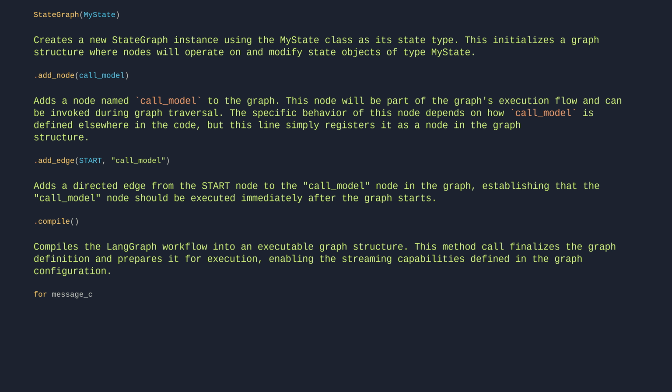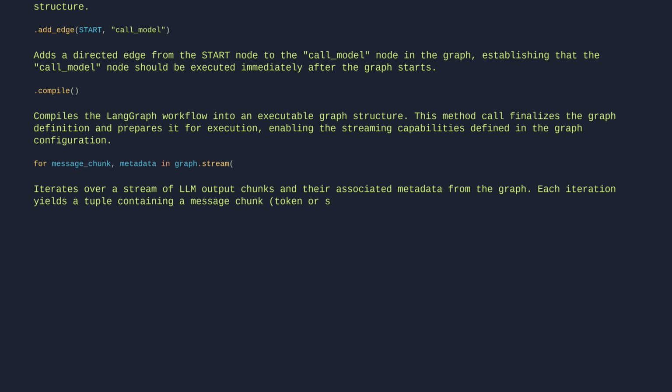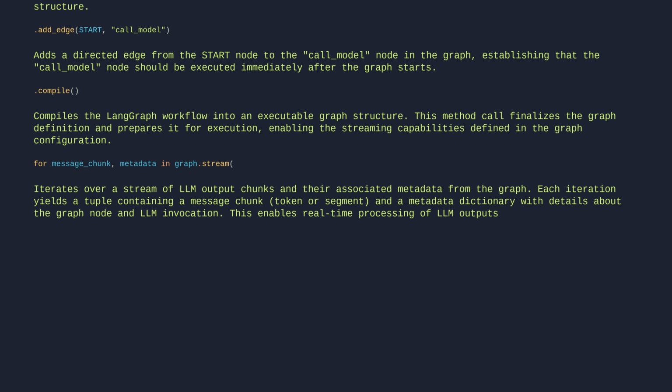for message_chunk, metadata in graph.stream: Iterates over a stream of LLM output chunks and their associated metadata from the graph. Each iteration yields a tuple containing a message chunk (token or segment) and a metadata dictionary with details about the graph node and LLM invocation. This enables real-time processing of LLM outputs as they're generated within the graph execution.